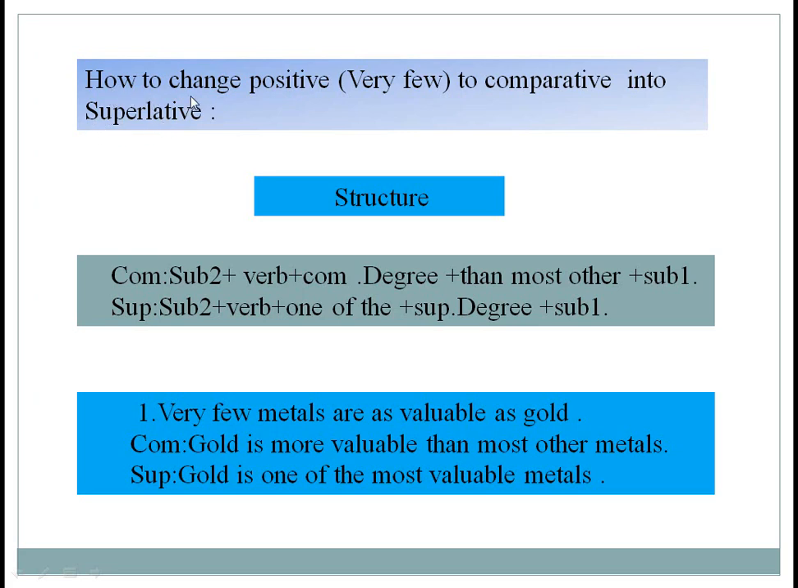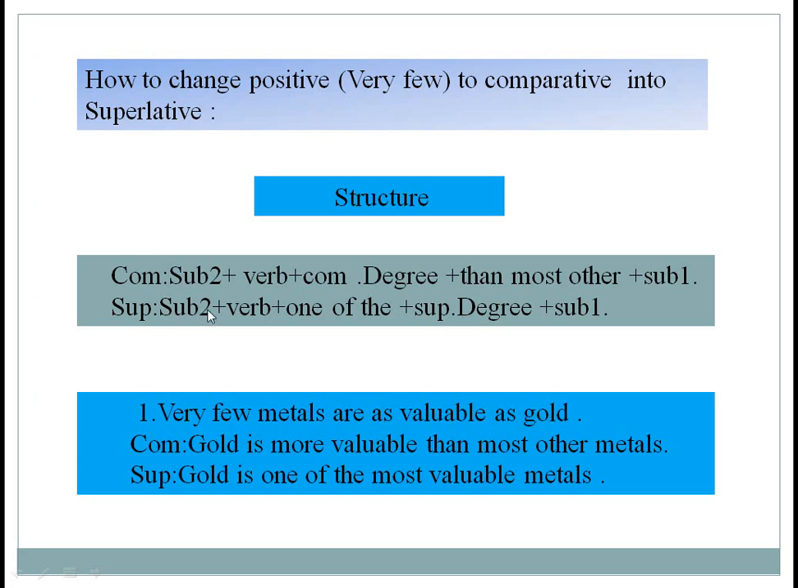Another structure: how to change positive, very few, to comparative and superlative. Now our structure of comparative degree: subject 2 plus verb plus comparative degree plus than most other plus subject 1. Very few metals are as valuable as gold.